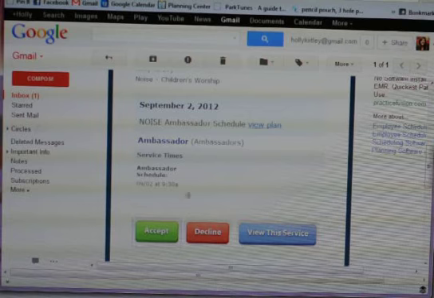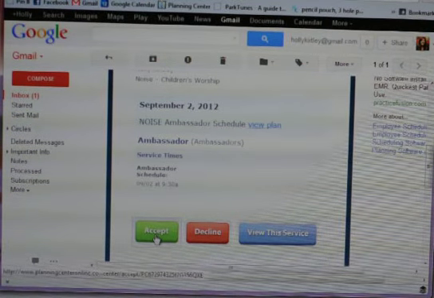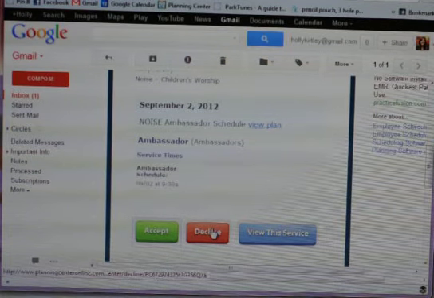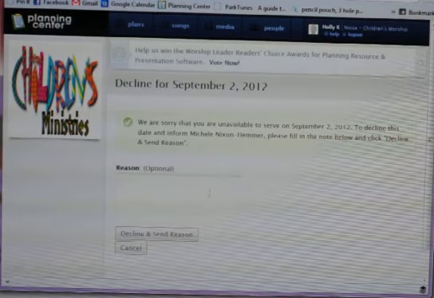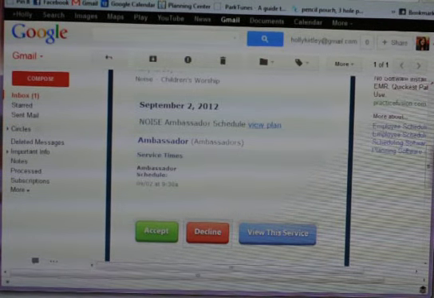And as you keep scrolling down, it tells you more details about the service date and time. So this is September 2nd at 9:30 a.m. And you can accept and just let us know you're going to be there. You can decline, and it prompts you to give us a reason for not being there. So this is a great place to let us know, I'm sorry, we decided to go out of town at the last second, or we are sick, or whatever. And that lets us know why you're not going to be there. We ask that you please fill out a reason, even though it says optional, because that really helps us out. Or you can click view this service, and I'll show you what that does in just a second.